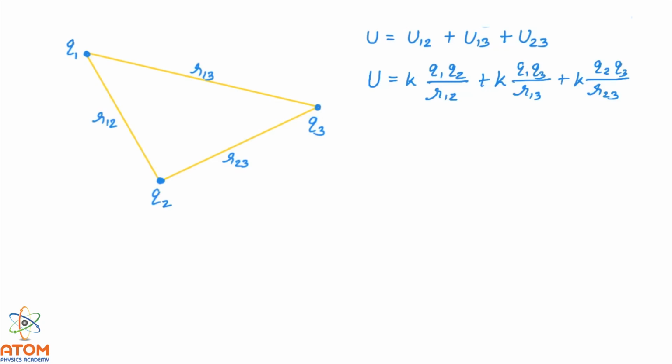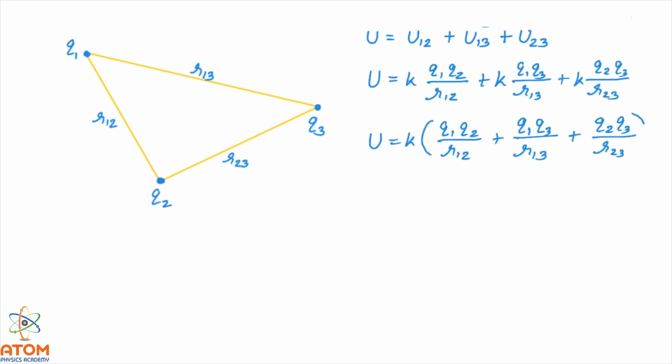We can simplify this equation by writing U is equal to K, and then here we can put Q1 Q2 upon R12 plus Q1 Q3 upon R13 plus Q2 Q3 upon R23. This is the potential energy of the system of 3 charges.